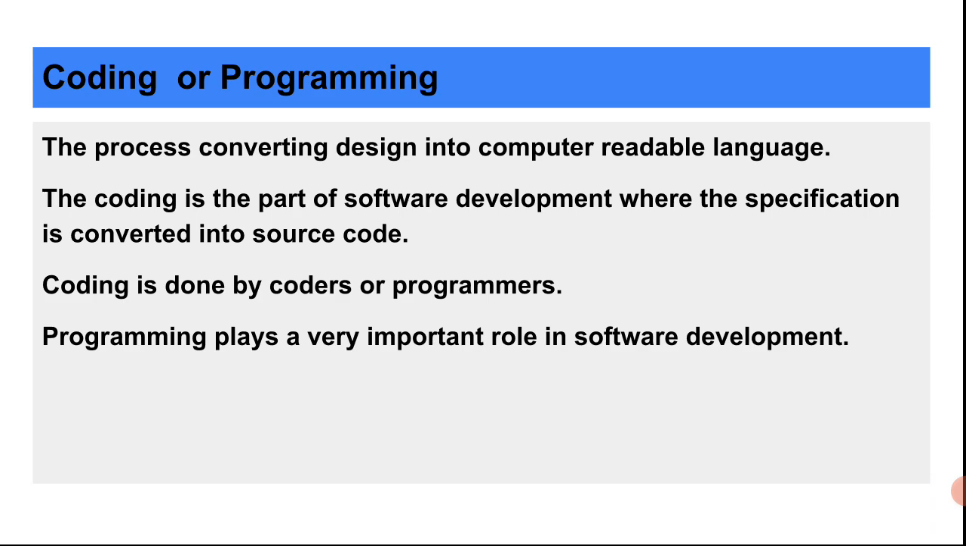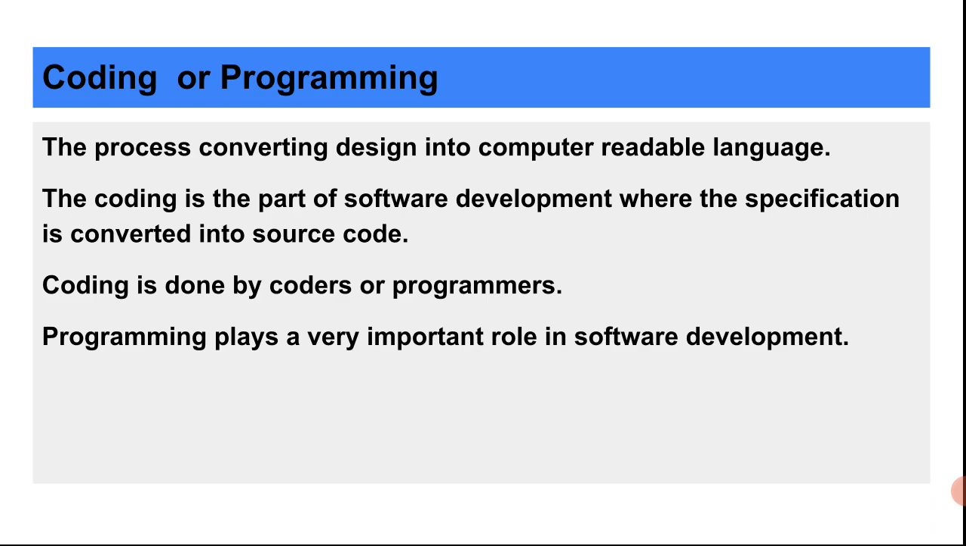So when we want to convert our design into computer readable language, the computer readable languages are software languages, that is C++, Java, C sharp, Python, etc. Coding is the part of software development where the specification is converted into source code. When the source code is executed, we get the final product, that is the software. We collect the requirements from the customer, and then we specify, and then we convert it to a specific design. The design tells us how things work.